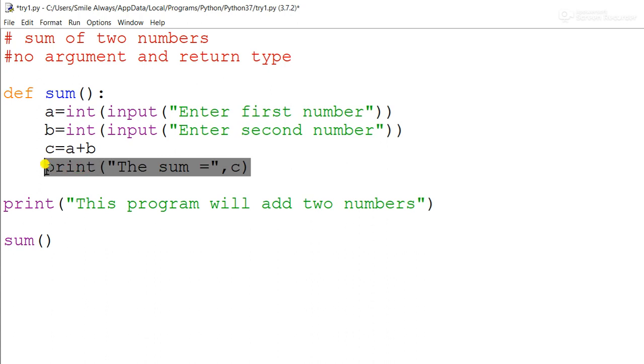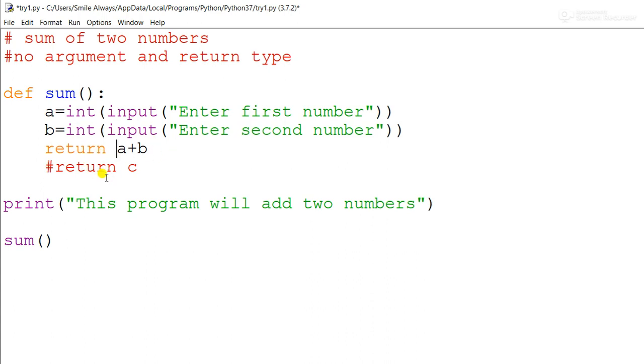Now I will not print here, I will return it. Return the value of c, or in shortcut you can write return a plus b. Both statements are allowed.